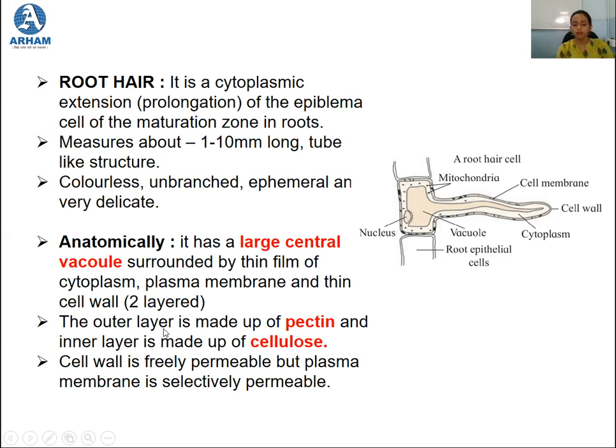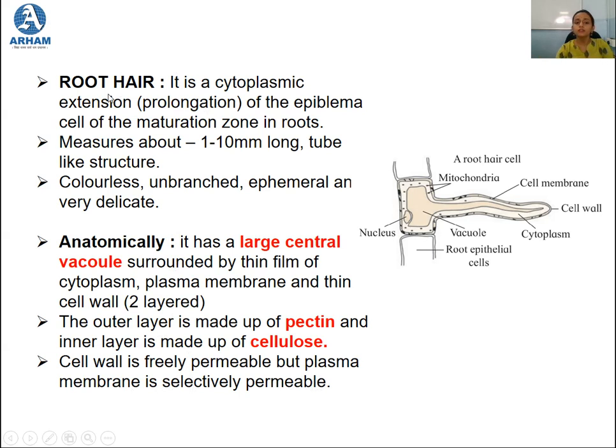Now let us talk about the cell wall. The outer cell wall is made up of pectin, and the inner cell wall is made up of cellulose. And the cell wall is freely permeable. Okay, but the plasma membrane is selectively permeable. That means anything can pass through the cell wall as it is freely permeable, but only the things that are required can pass through the plasma membrane of this root hair.